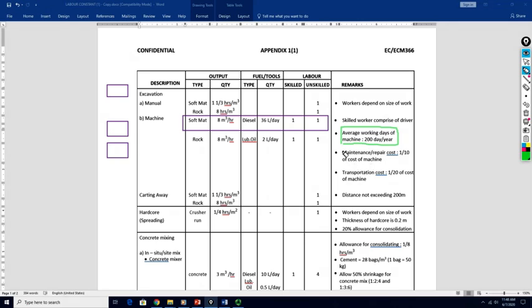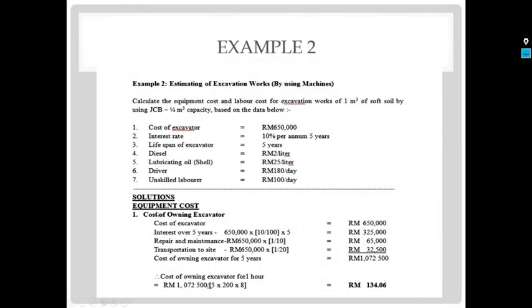And then we also have the maintenance or repair costs. We use the standard here, which is 1/10 of the cost of machine. Other than that, we also have the transportation cost. Let's say we buy an excavator. The dealer is in KL and our site is in Perlis. So we cannot drive the excavator from KL to Perlis, but we need to use a trailer to transport our excavator from KL to Perlis. So there will be the transportation cost, and we use 1/20 of the cost of machine. And this one, for the cutting away, the question doesn't state anything about cutting away, so we are not referring to this statement. Let's look at the solution here.